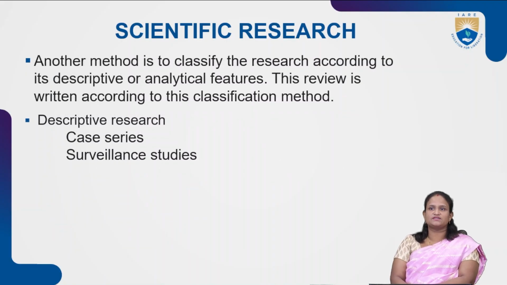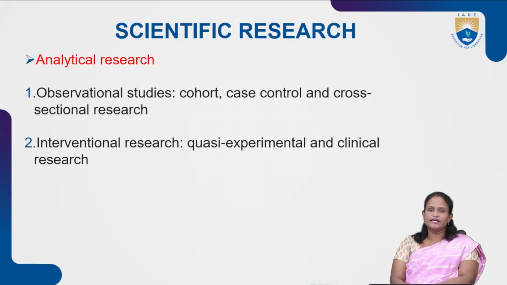Another method is to classify the research according to descriptive or analytical features. This review is written according to the classification methods. Descriptive research: case series and surveillance studies. In analytical research: observational studies, cohort, case control, and cross-sectional research. Interventional research: quasi-experimental and clinical research. These are all the types which come under analytical research.